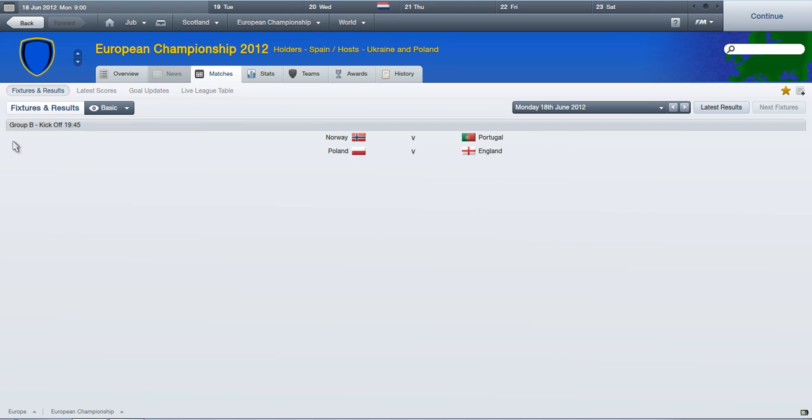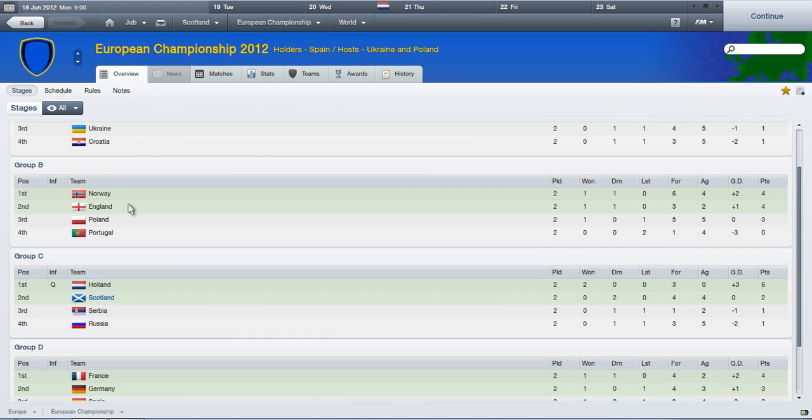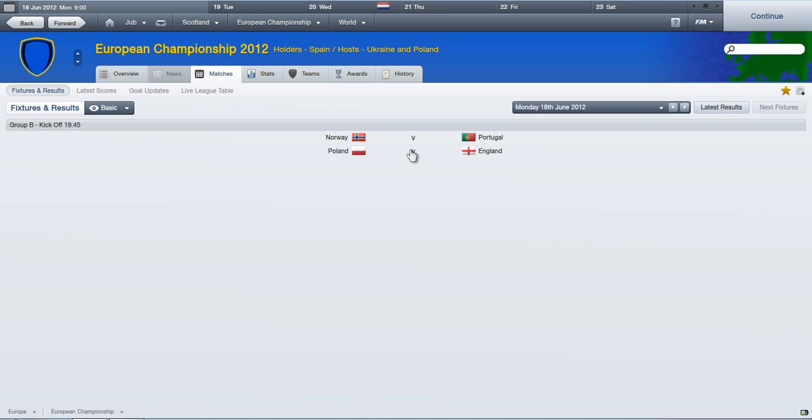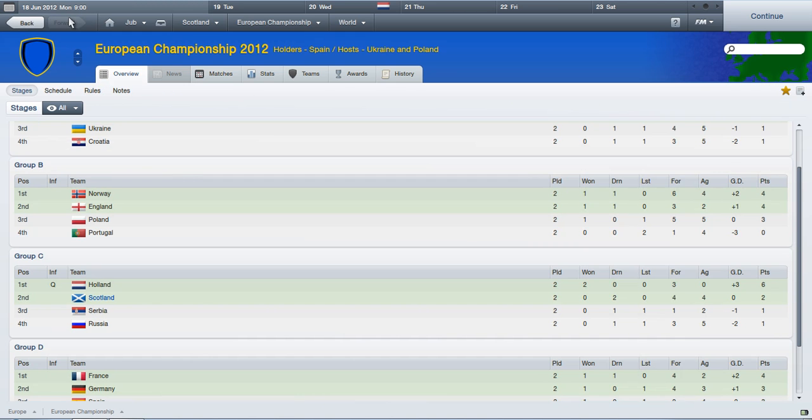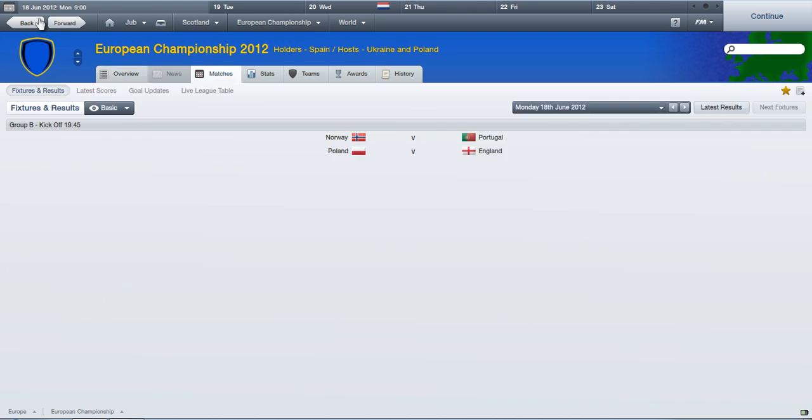Now if we look at Group B, let's have a look. Norway and England are actually top at the moment. Portugal are pretty much out. So what we're going to do instead is watch Poland versus England. What this will mean is then we can see Norway. Well, I don't know. Yeah, we'll see. They could possibly lose to Portugal. I doubt that. And England, Poland, pretty much on a shootout, I guess.